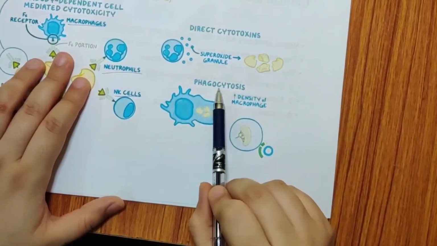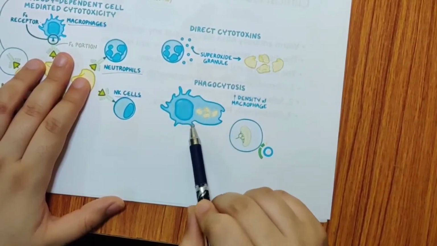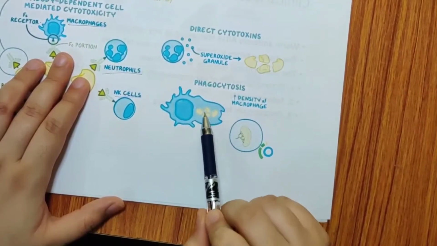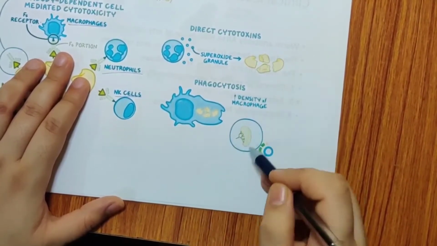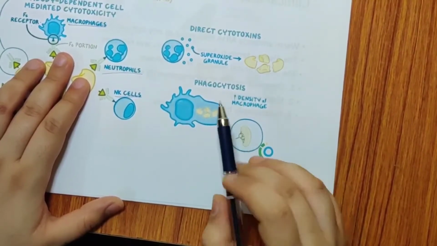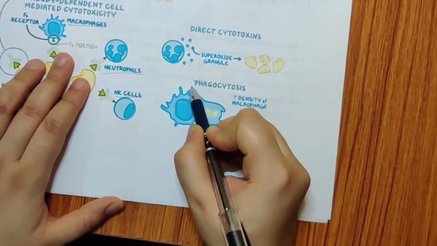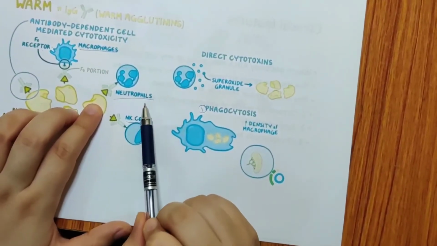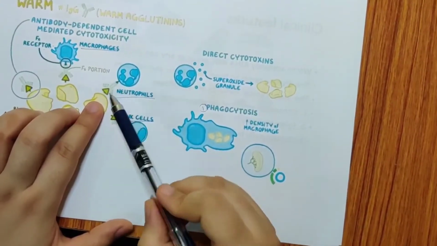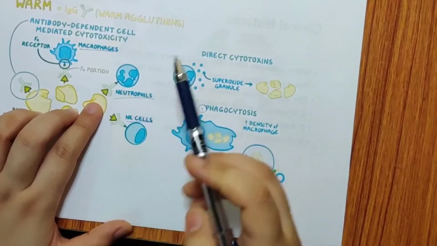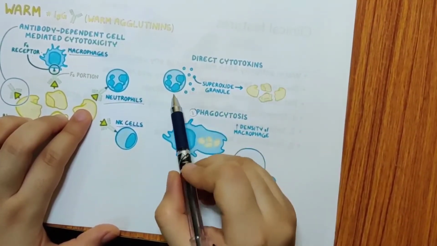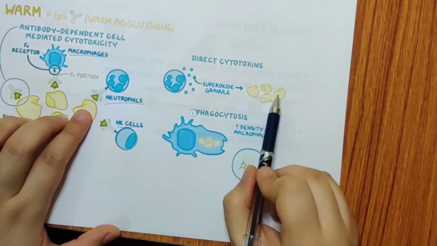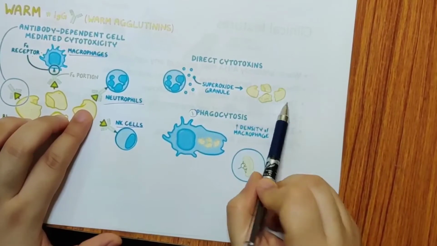In phagocytosis, because in the macrophages this antibody antigen reaction occurs, your RBCs break down. This breakdown of RBCs happens in your spleen. So phagocytosis is the most important and most common way where hemolysis occurs. And the second one is because of the neutrophils. When neutrophils come in contact with this antigen antibody reaction, superoxide granules are produced. These granules are harmful to the red cell membrane, and will break the RBCs, leading to hemolysis.